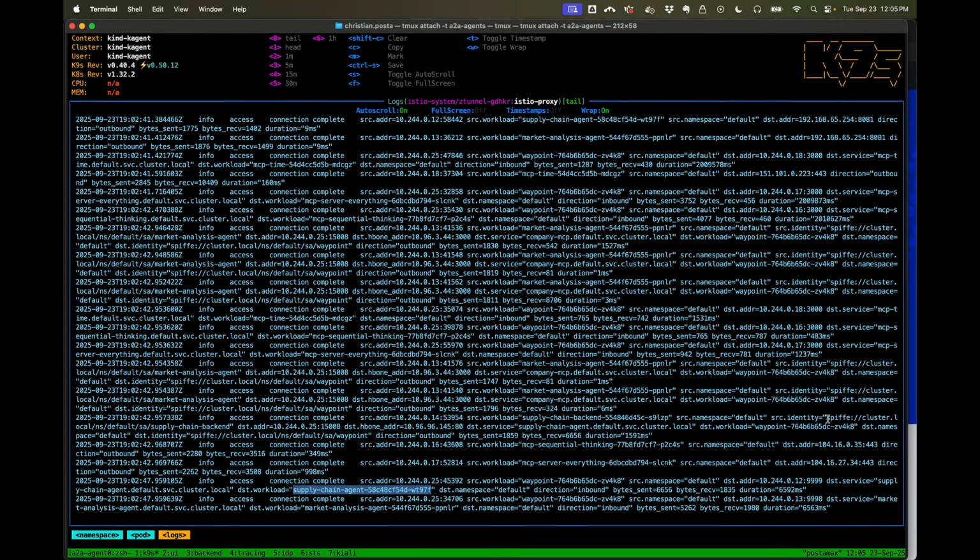But you can see that everything is based on this idea of an agent identity or a workload identity.